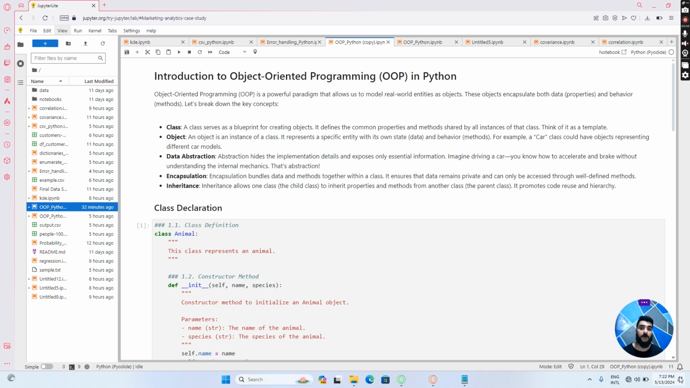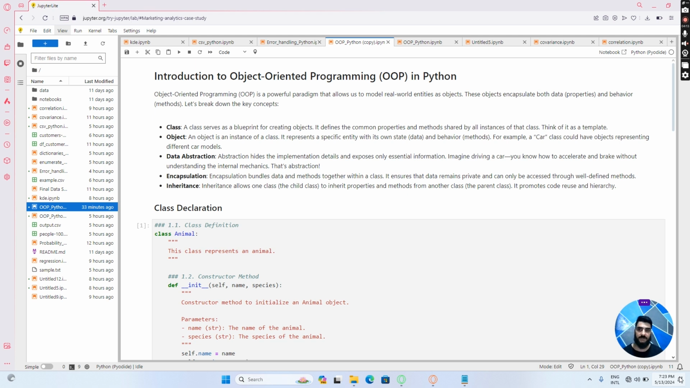Then we have the concept of data abstraction. Abstraction hides the implementation details and exposes only essential information. Imagine that you are driving a car, you know how to accelerate or brake without understanding the internal mechanism. That's abstraction. You are only interested in controlling the car and not how the mechanism of brake or acceleration is working.